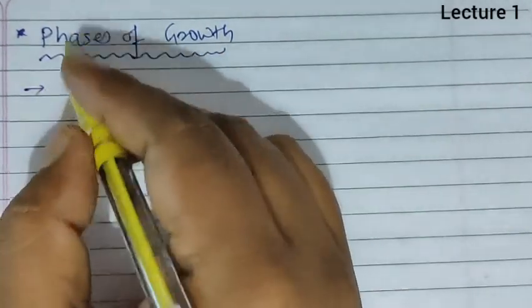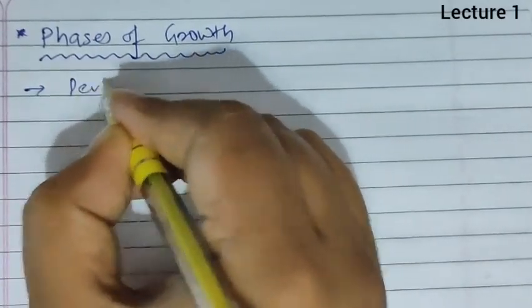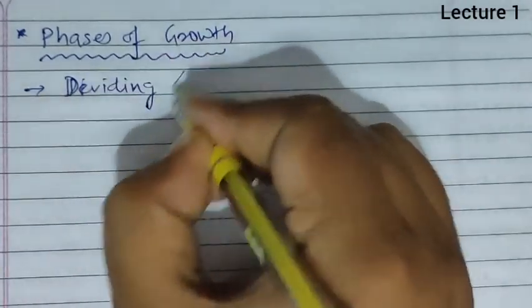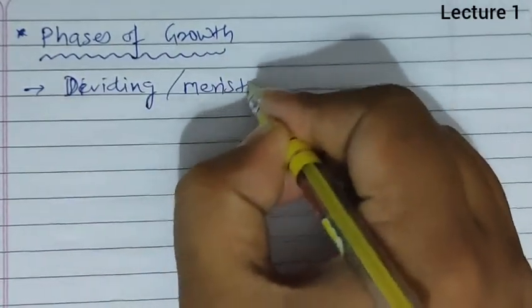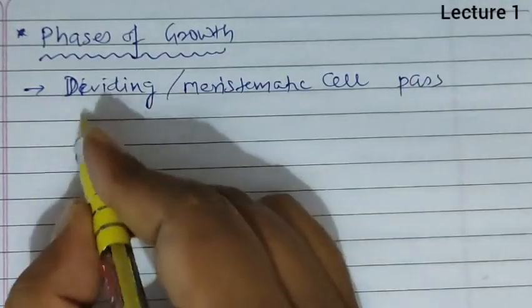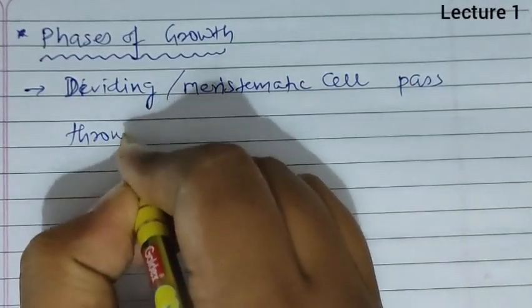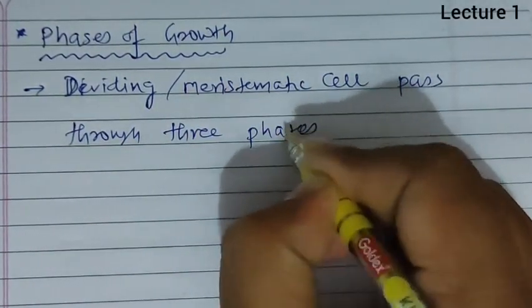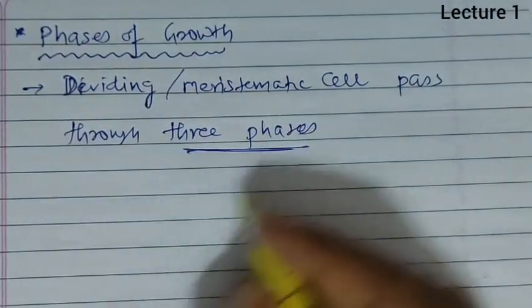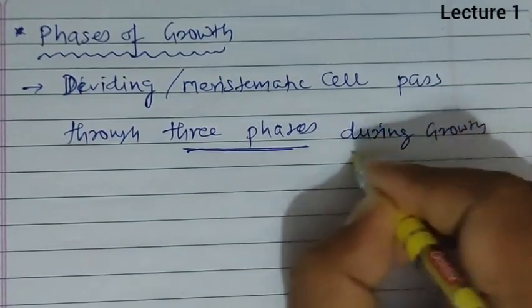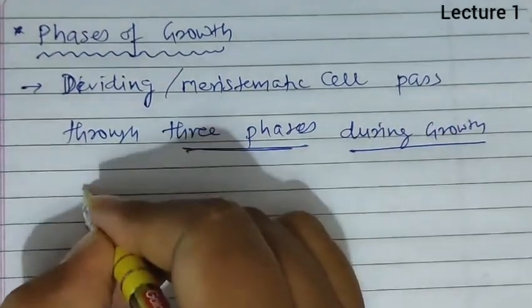Now the dividing or meristematic cell passes through three phases during growth.